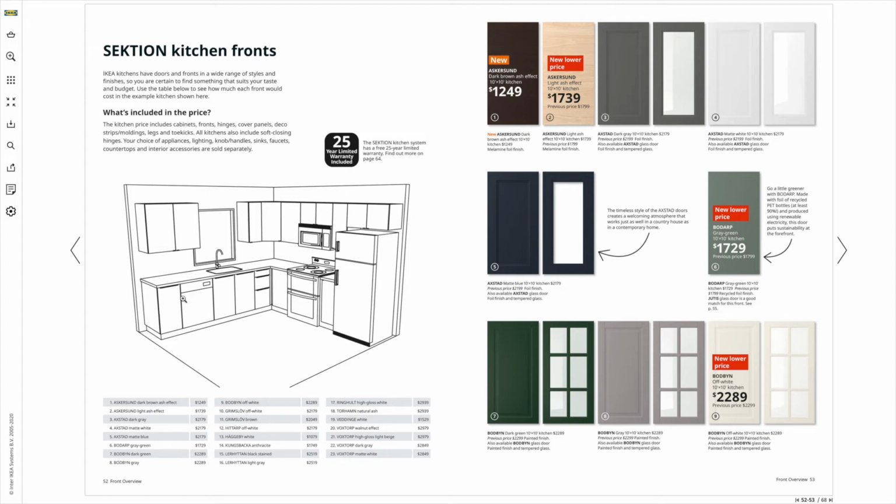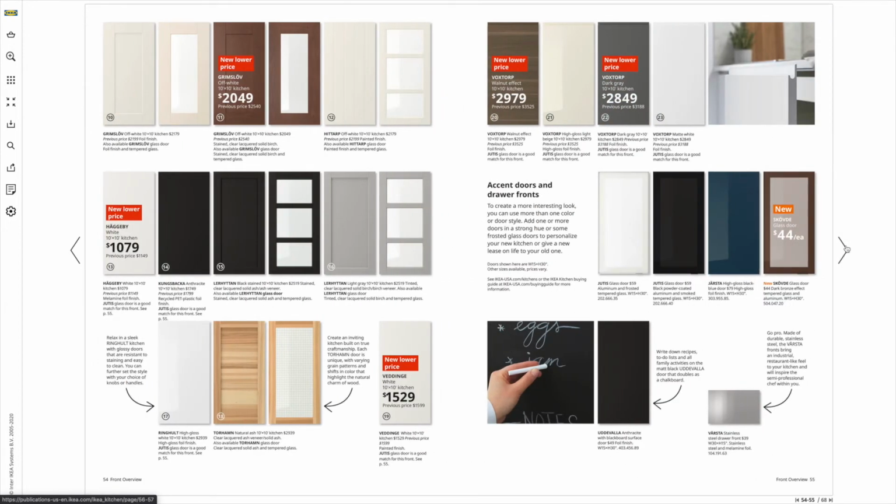So as you can look here, you'll see that the door price is $12.49 for the Askersund and $17.39 for the light ash effect Askersund. You can see the Bow Dark Green Gray is $17.29 and the Bodbin is $22.89. Now that's for using that particular kind of door on that particular kind of kitchen.